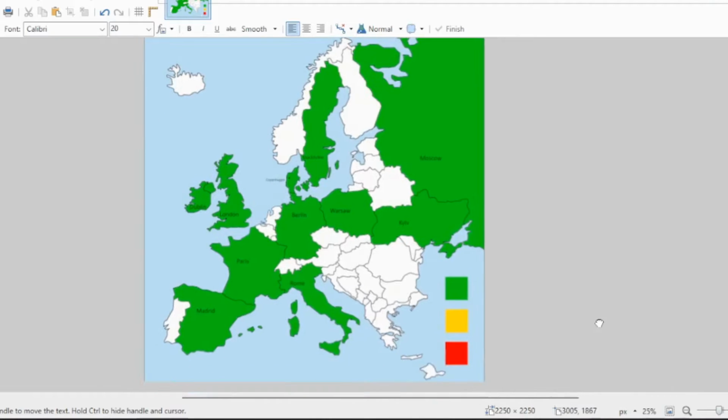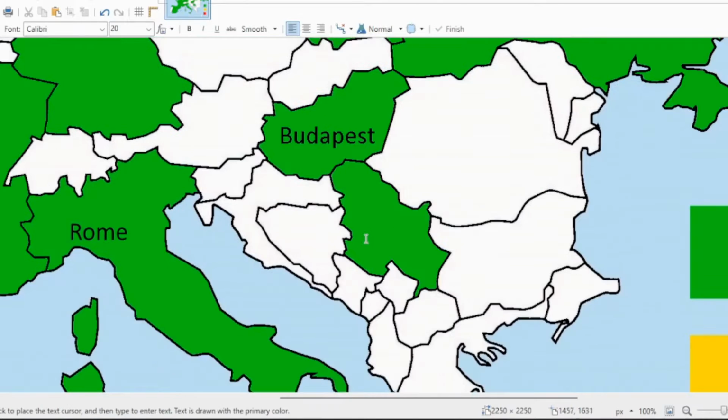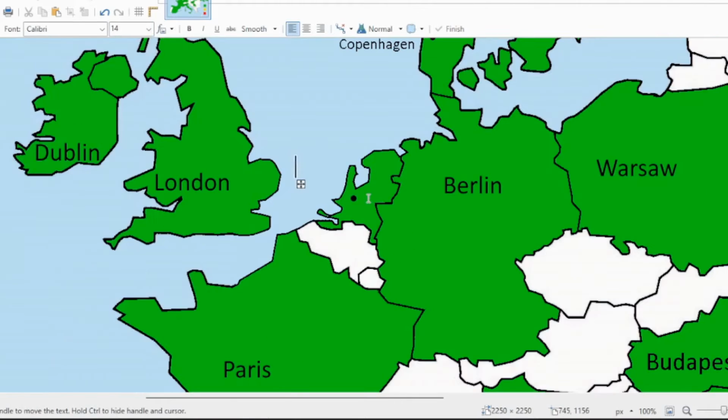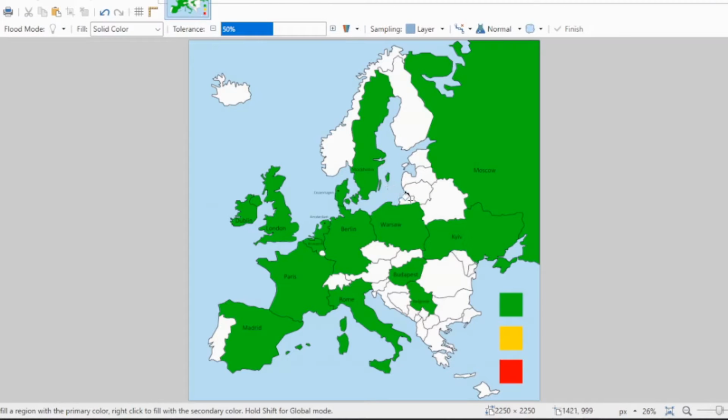I'm almost done, just gonna do a few more. Hungary is gonna be Budapest. Serbia is gonna be Belgrade. Just gonna make it smaller. The Netherlands is gonna be Amsterdam. Just gotta tape that in. And finally, Belgium is gonna be Brussels. Just like the vegetable. Just gotta fill in Kaliningrad, since that is part of Russia, and it's not its own country. And there. These are all of the green countries. Now we're gonna move on to the yellow countries.